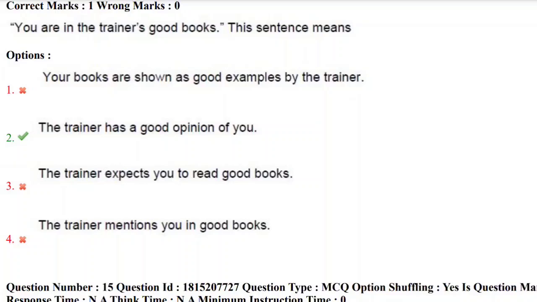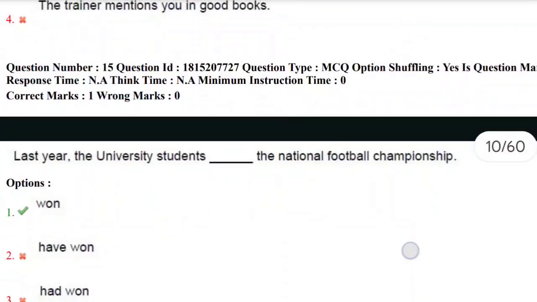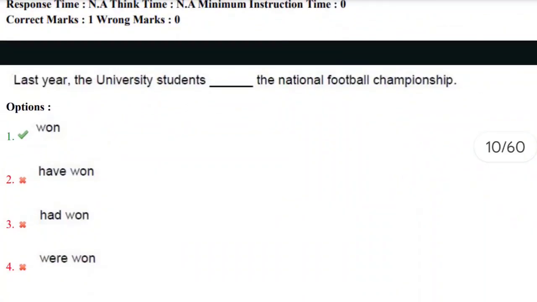Let's move towards next question, 15th question. Last year, the university students dashed the national football championship. Yes, it is about last year, which means past tense. So the correct answer here is won. Last year, the university students won the national football championship.